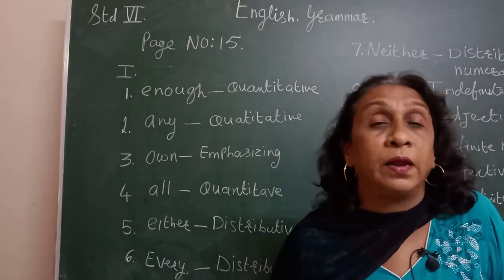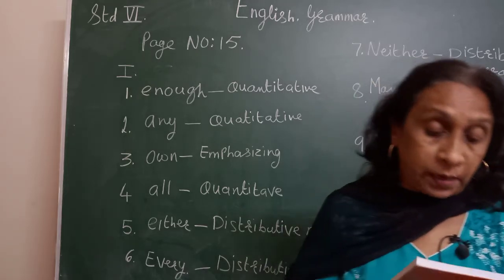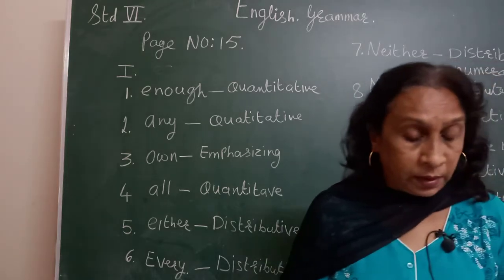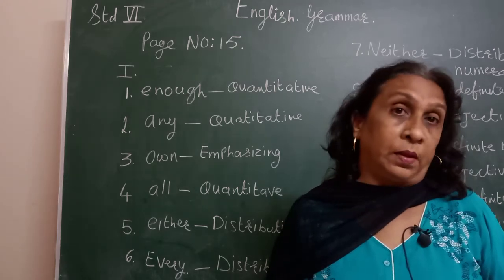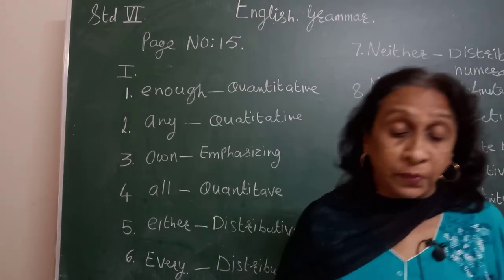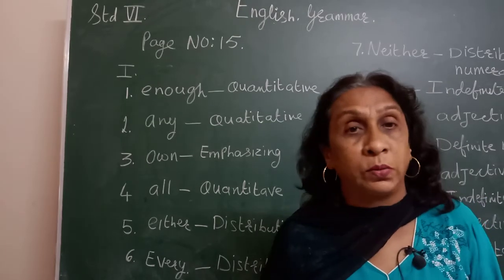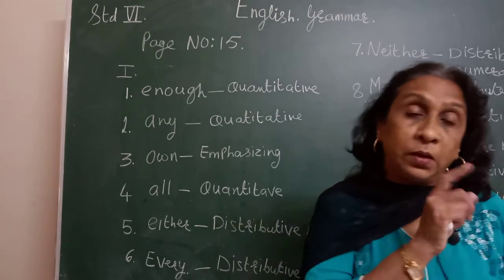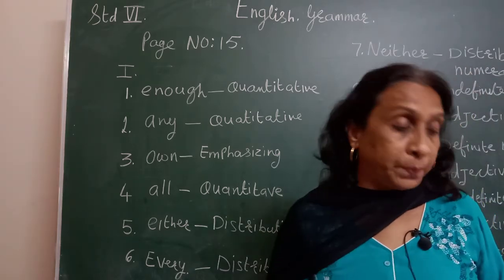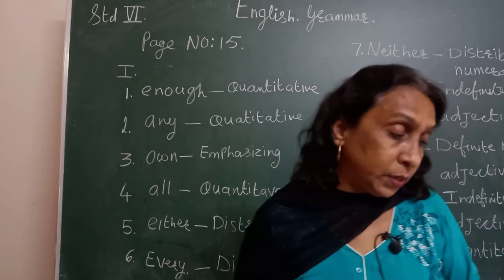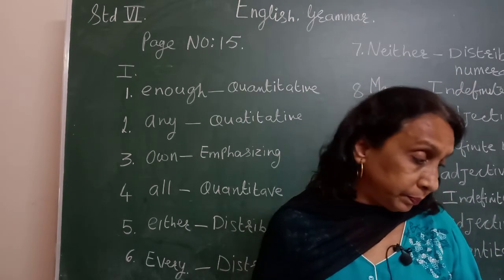Every Sunday, every. Second one, dash boy was given a prize. Now here, what will you write over here? Write capital E, because you are starting the sentence with each. So E, you have to write capital. Each boy was given a prize.